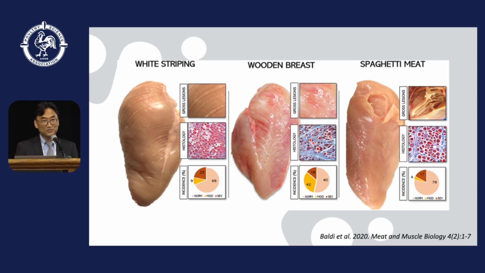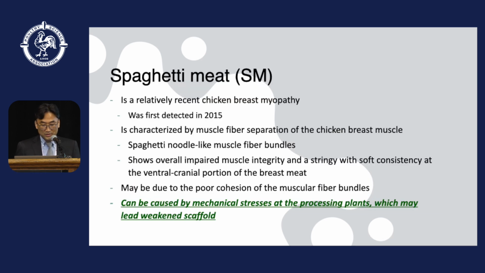I'm not going to talk about white striping and woody breast, but for spaghetti meat, as you can see in the histology result, there is a much higher content of connective tissue.